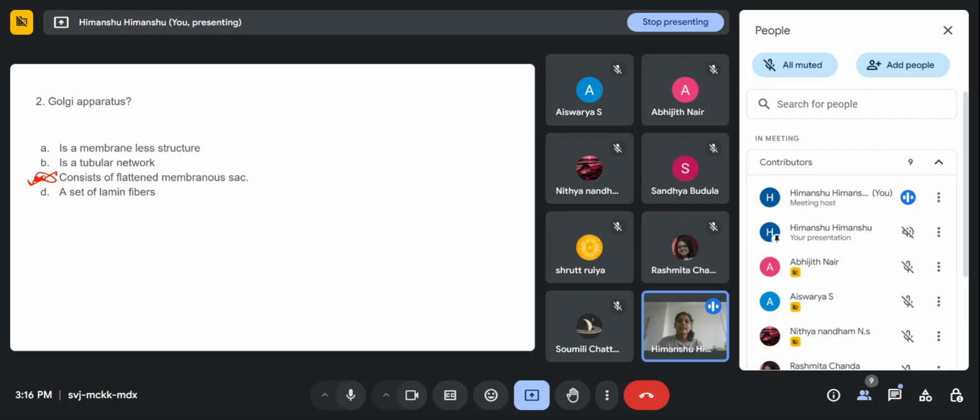Whoever is present in the class, try to answer all the questions. It's not necessary that you say it correctly, it's fine. At least try to answer.